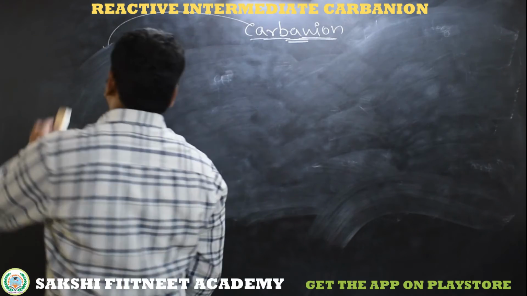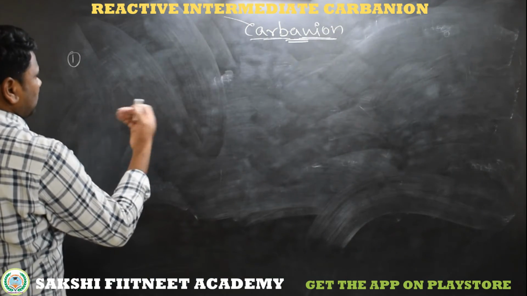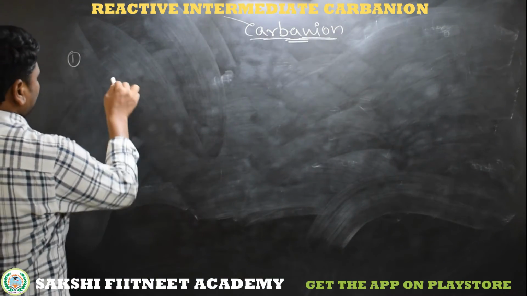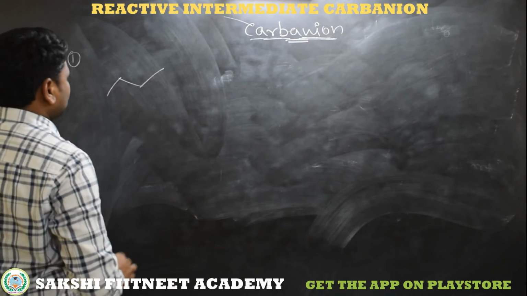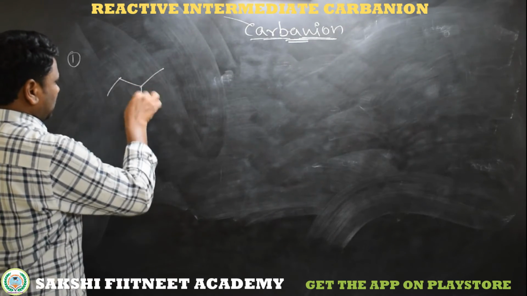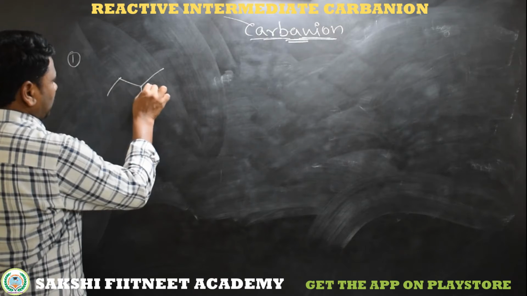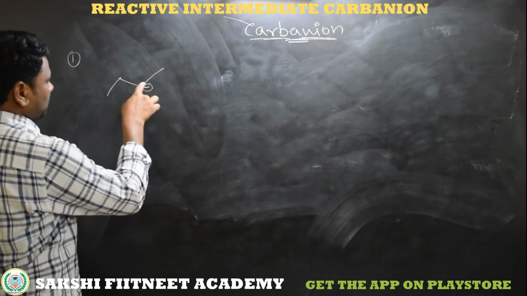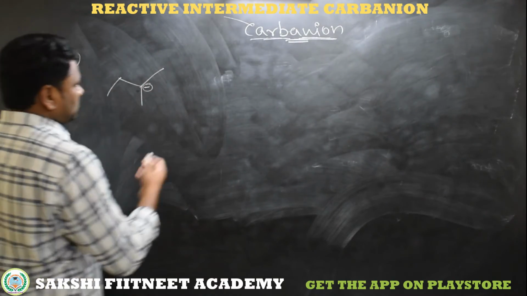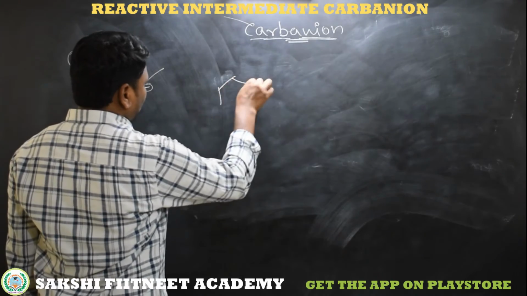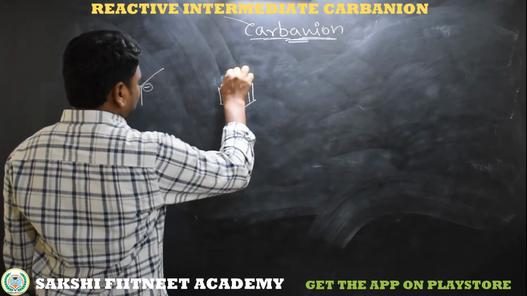Here I am taking some examples to get more idea about how to find which carbanion exists in a molecule. So here this is the molecule, and this carbon has the negative charge. Now I am taking another one.